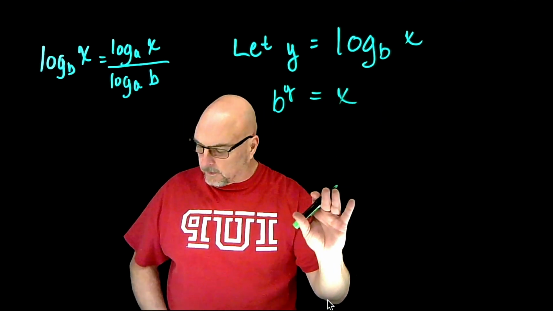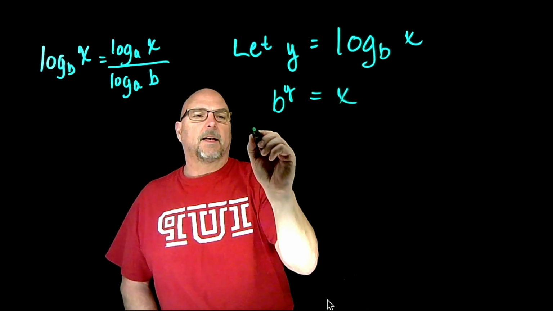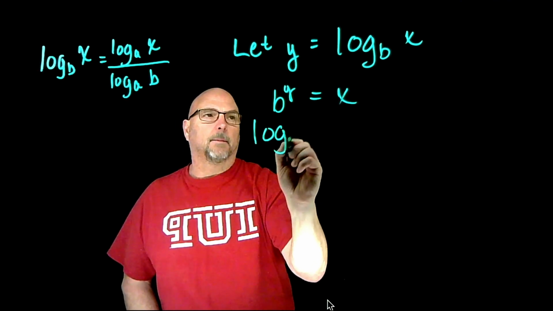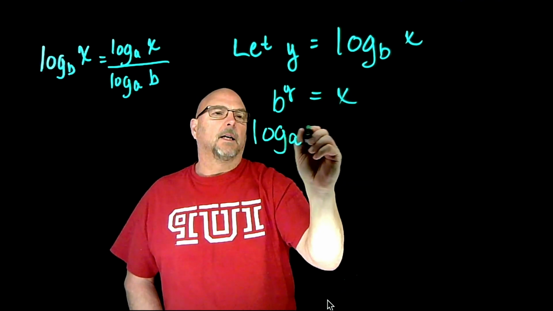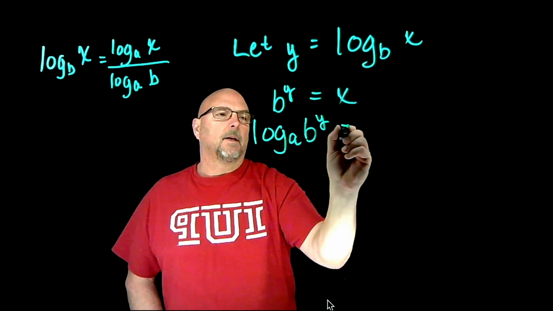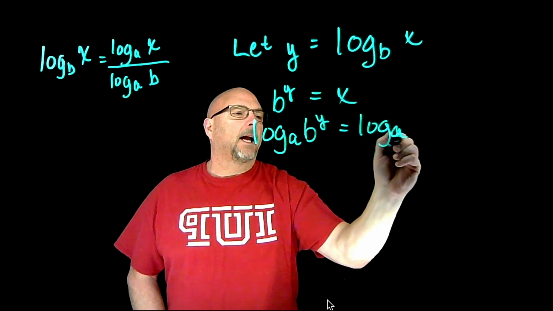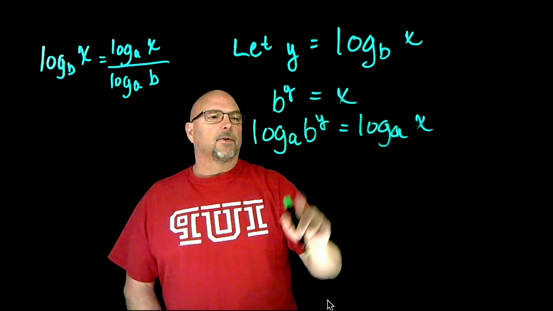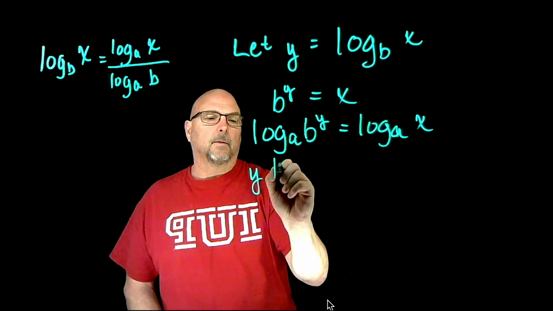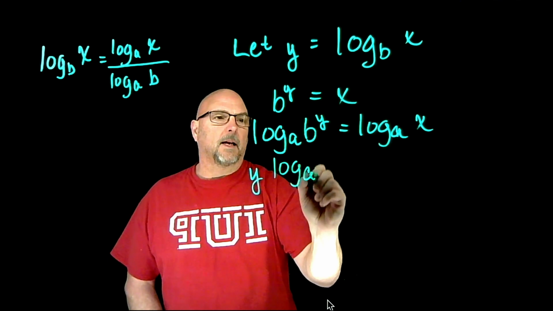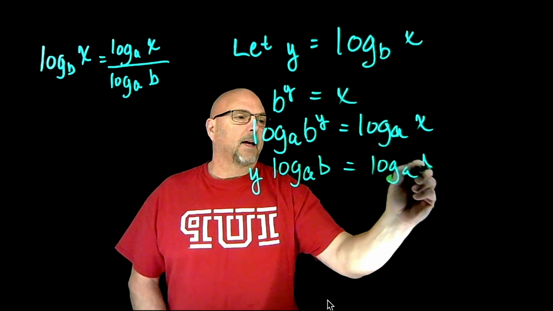After that, what we'll do is take the log of both sides. So that ends up being the log. I'm going to use a different base, say a, of b to the y equals the log base a of x. So we can pull this exponent out here. So y times log base a of b equals log base a of x.